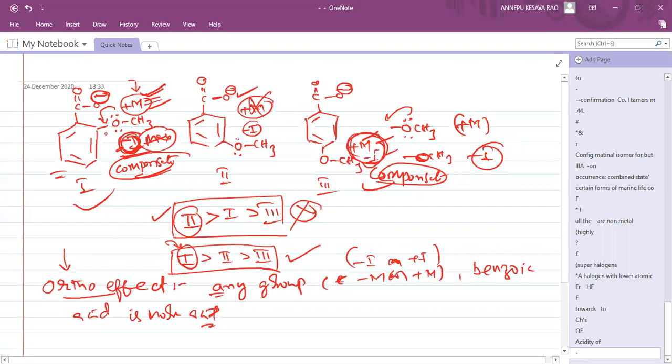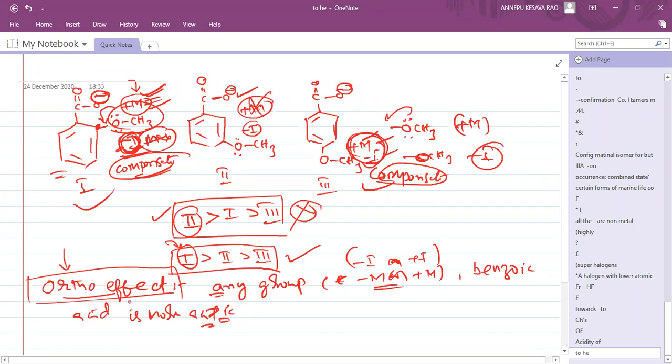So for benzoic acid, whichever group is there, you will not see it. Let it be any group. Plus M or minus M, you don't study at all. Plus M is deactivating, minus M is activating; all that you don't study in the benzoic acid case. In the benzoic acid case, don't see at all what group is at the ortho position. Any group there makes the ortho benzoic acid more acidic. That is called the ortho effect.